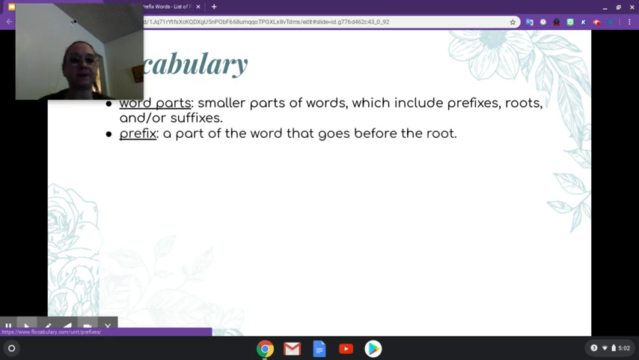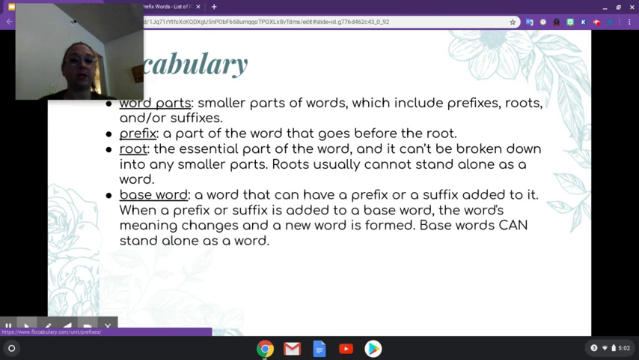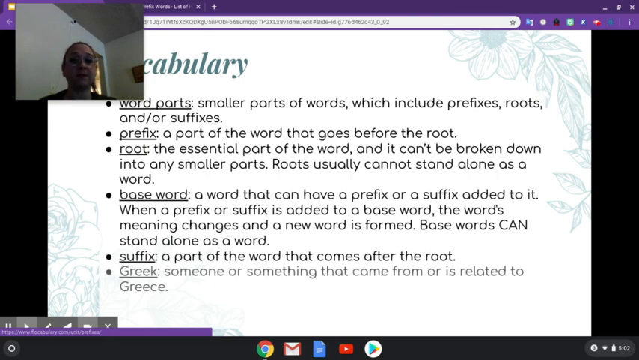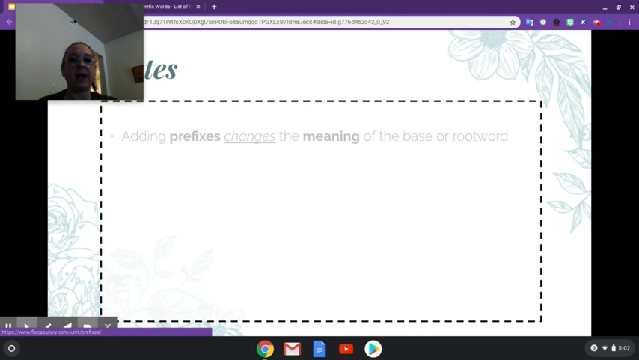Prefix. Remember, the prefix is the part of the word that goes before the root. Root, base word, suffix, Greek, and Latin. So let's go ahead and look at some of our notes.